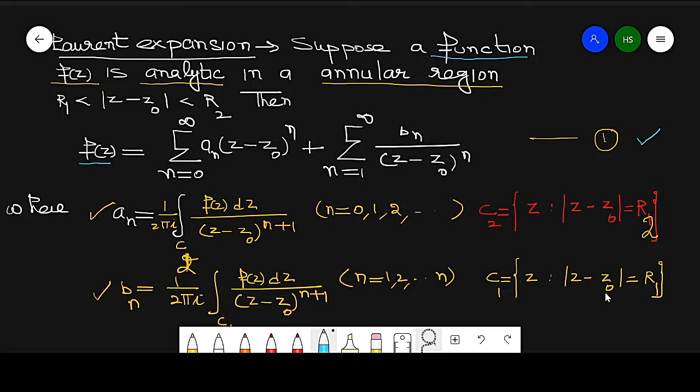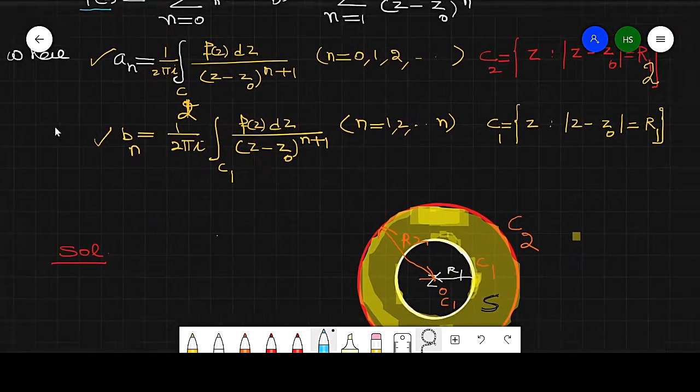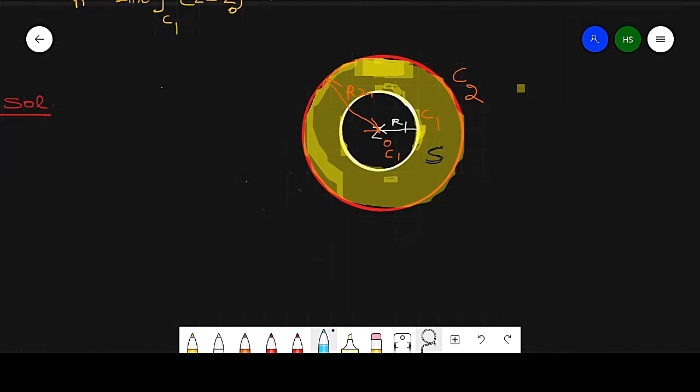What is C1? C1 is a circle of radius R1, and C2 is a circle of radius R2. Now this is the statement. First we understand the statement of our question. In the given part, this function f(z) is analytic in this yellow region. This is a white circle whose radius is R1, this is a red circle whose radius is R2, and that circle is named C2 and white is named C1.